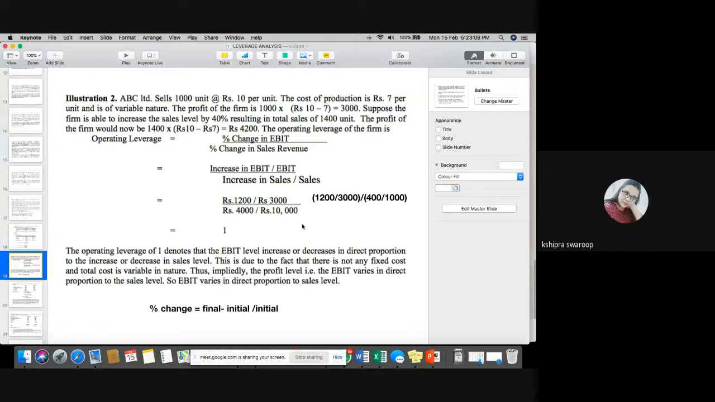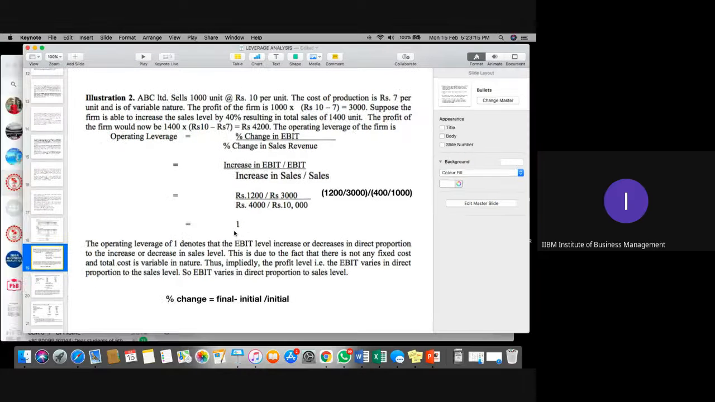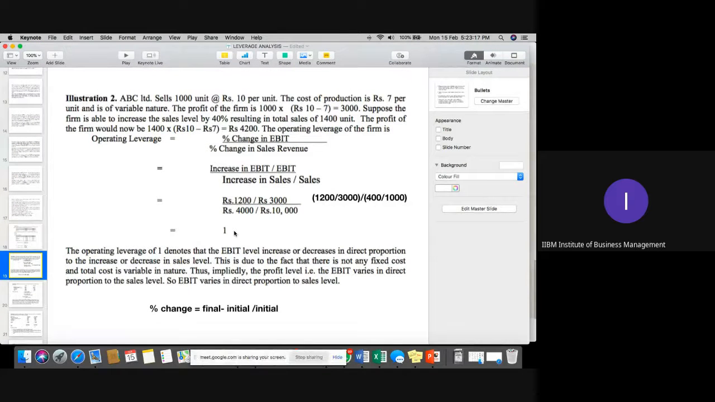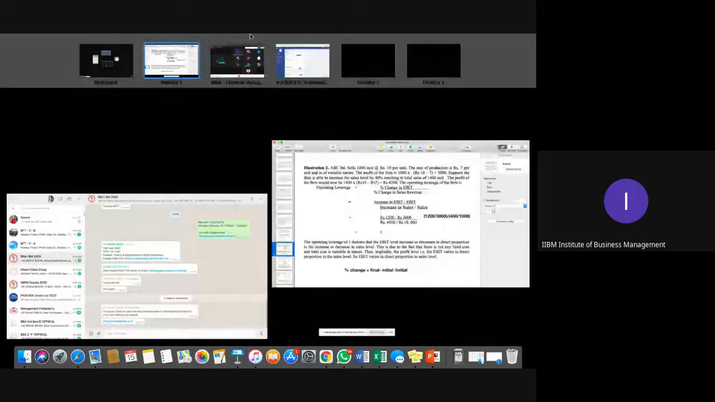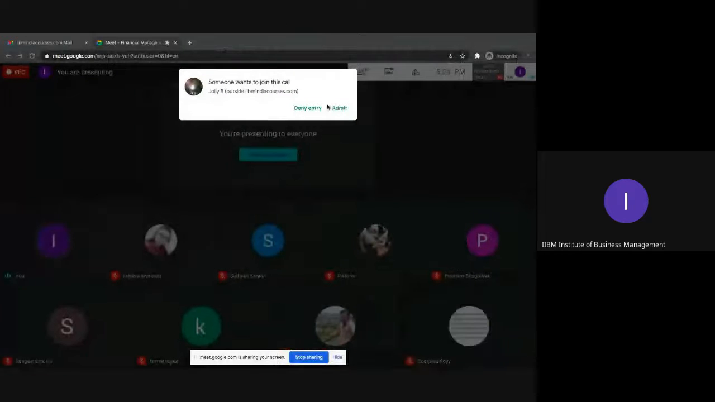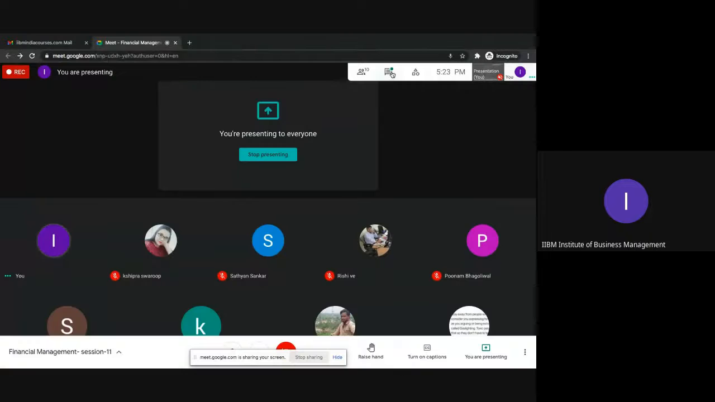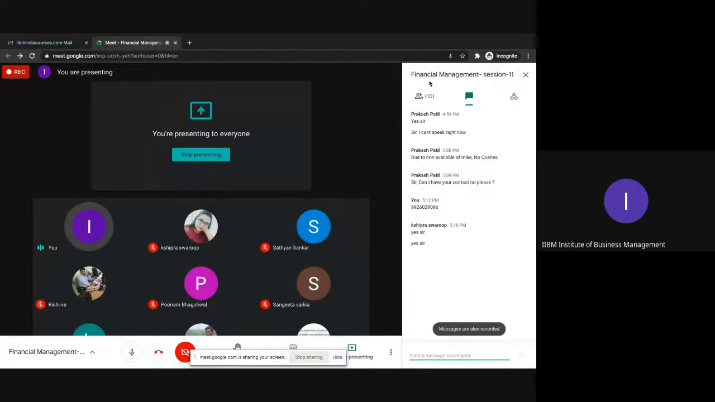So you can see what is the basic significance of this one. If DOL is 1, it signifies that the profit level or EBIT level will change directly in proportion to your sales. When the sales increase by 40%, your EBIT will increase by 40%. So there is a direct proportion or direct relationship between these two variables.